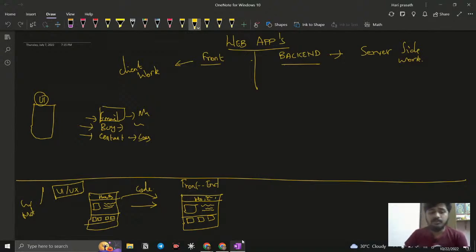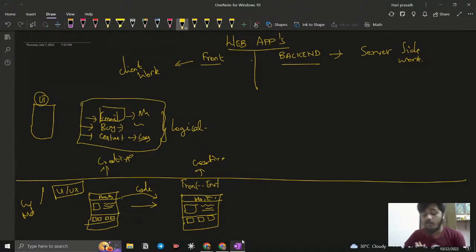How can I do this? These are called logical things, and here we can say the UI UX is creative, and this front end is also creative. But this is going to be logical, so this is going to have logic. Like if someone puts in their email, I need to receive it and store it somewhere. That is the logic.